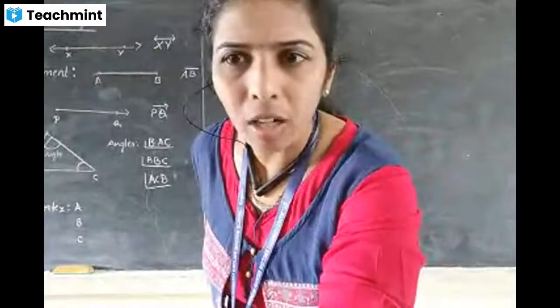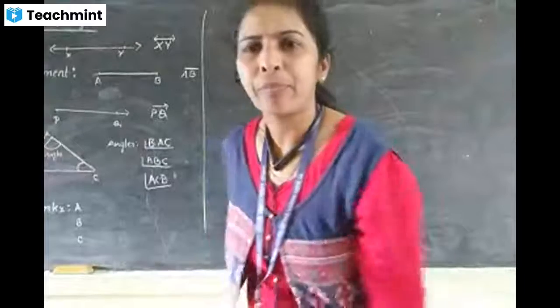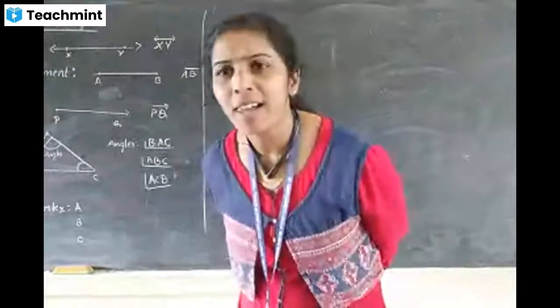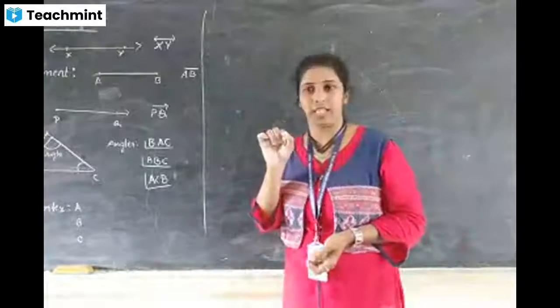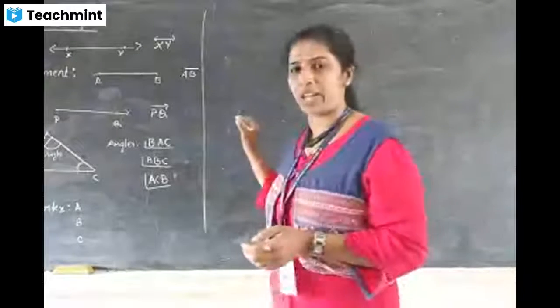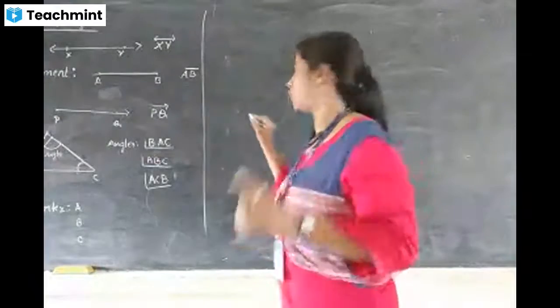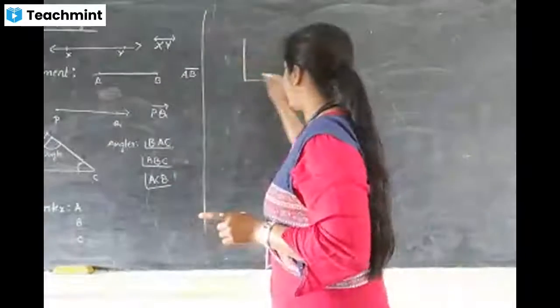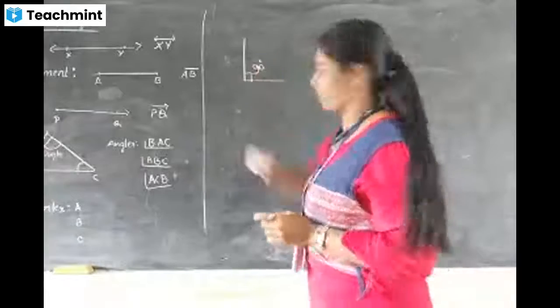Angle between 90, wrong. Angle smaller than 90, yes, the angle is less than 90 degrees. Angle less than 90 means which angle is it? Right angle. Very good. 90 means straight, isn't it? Straight, this is 90, a right angle.